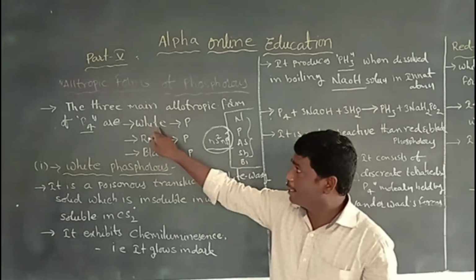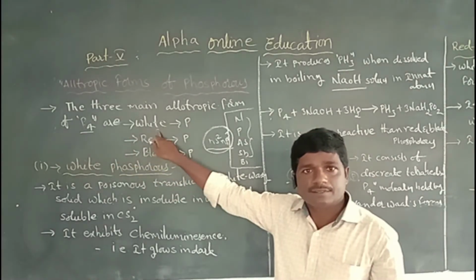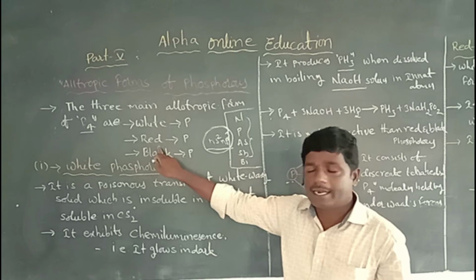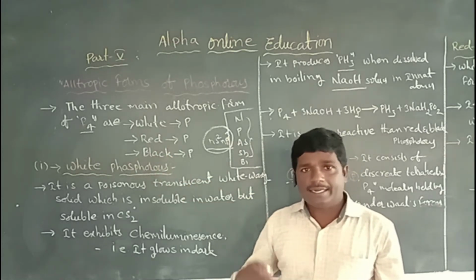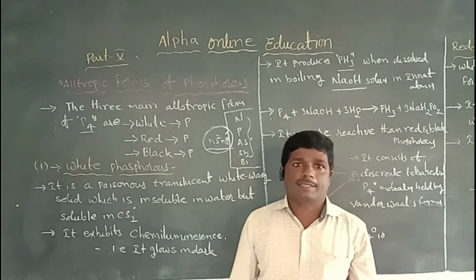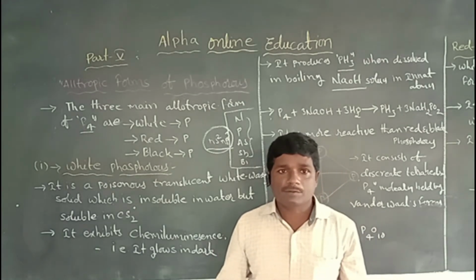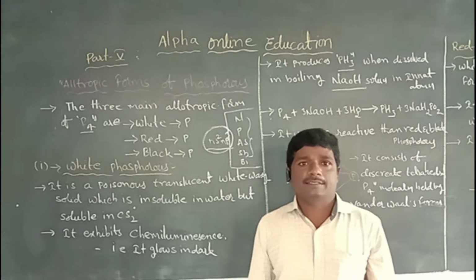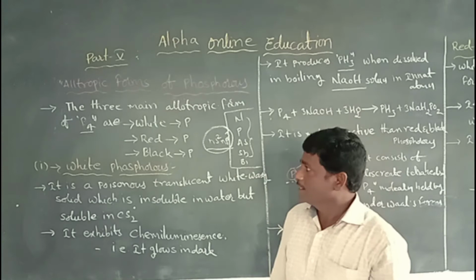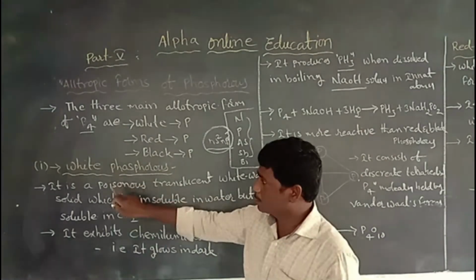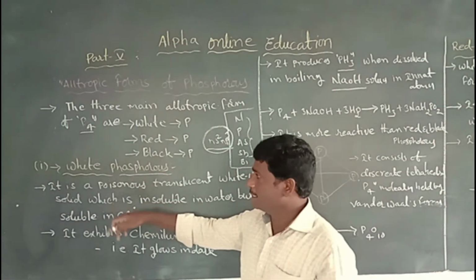There are 3 main allotropic forms of the phosphorus atom: white phosphorus, red phosphorus, and black phosphorus. These 3 allotropic forms are the most important. The first one is white phosphorus.